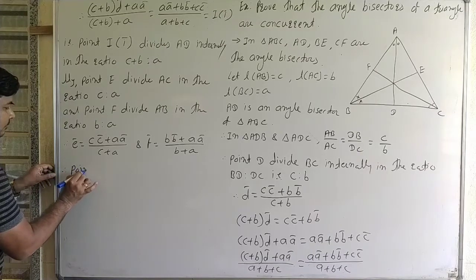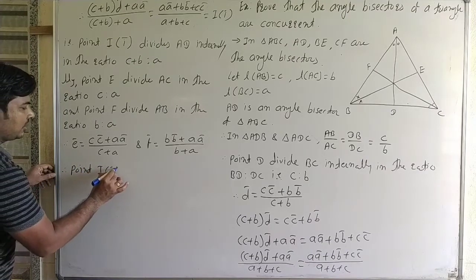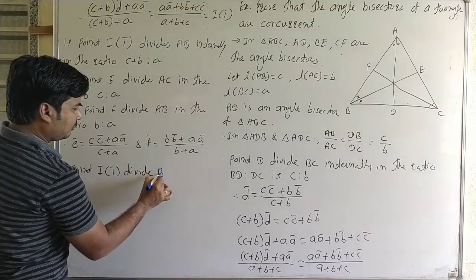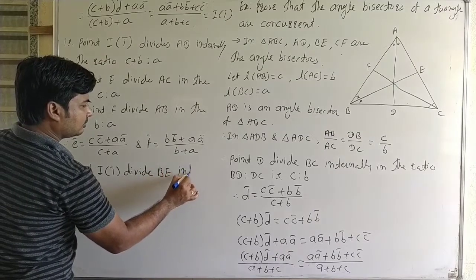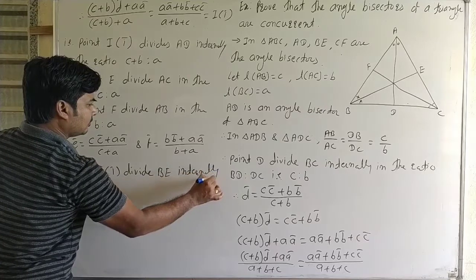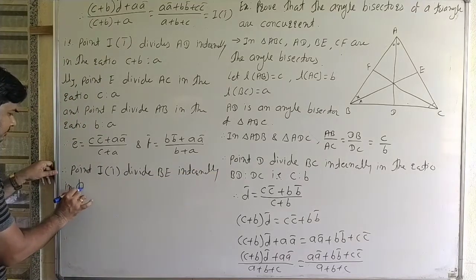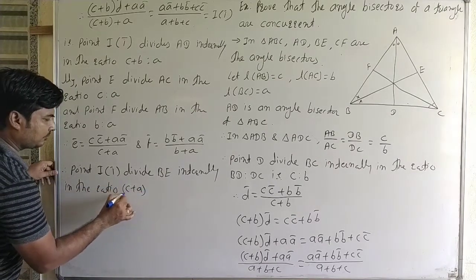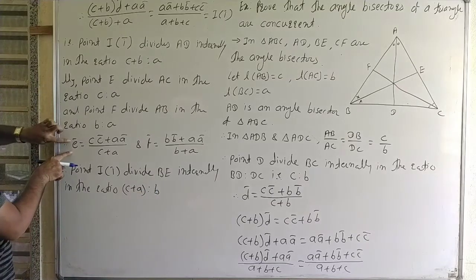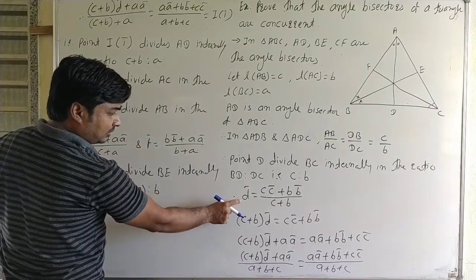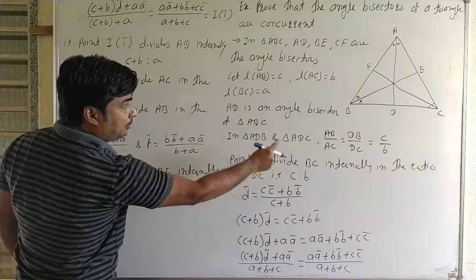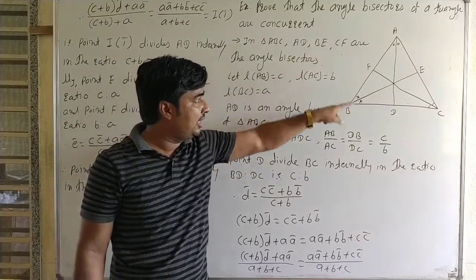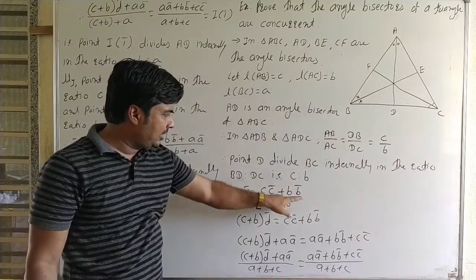point I with position vector I bar divides BE internally in the ratio C plus A is to B. Here D divides BC, and AD is the angle bisector. When we consider AD as the angle bisector, then point D divides BC internally in the